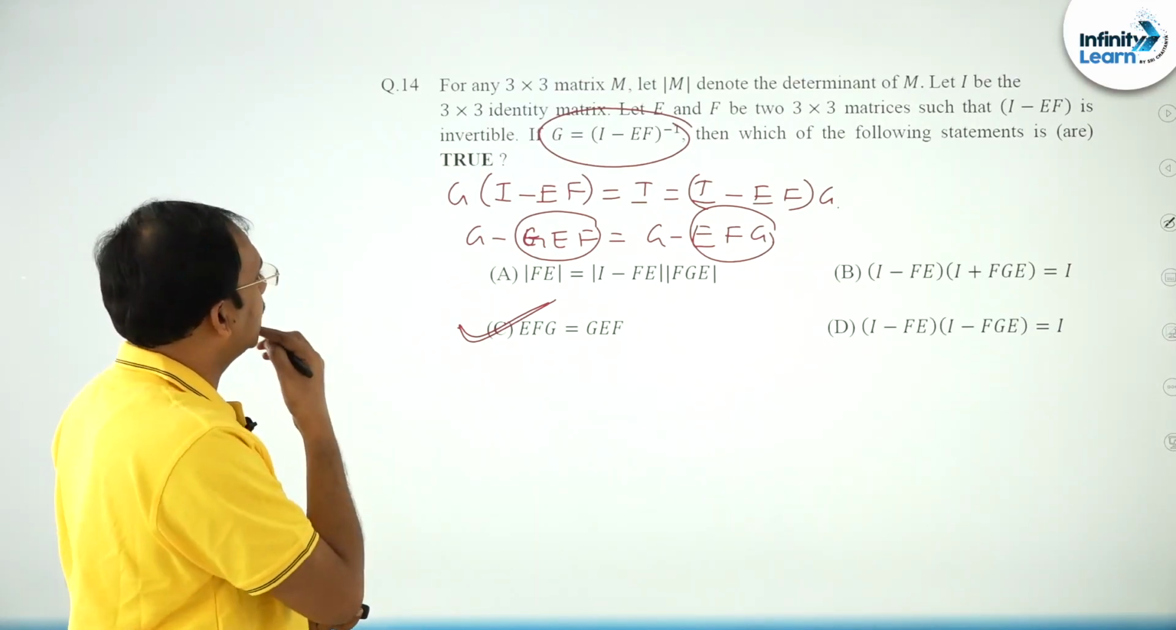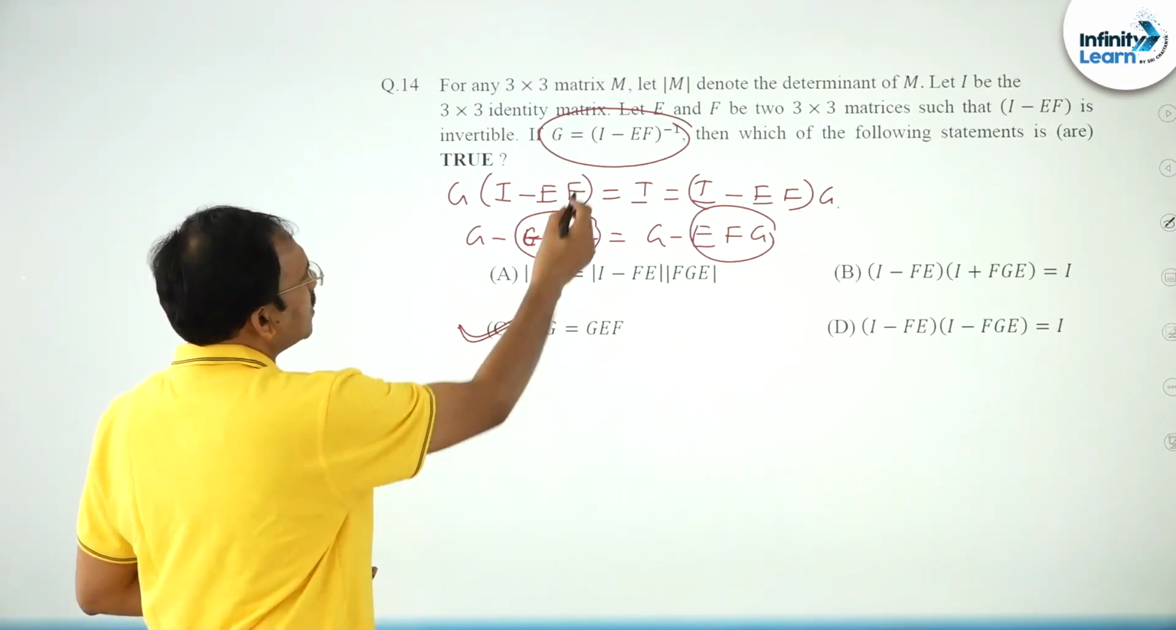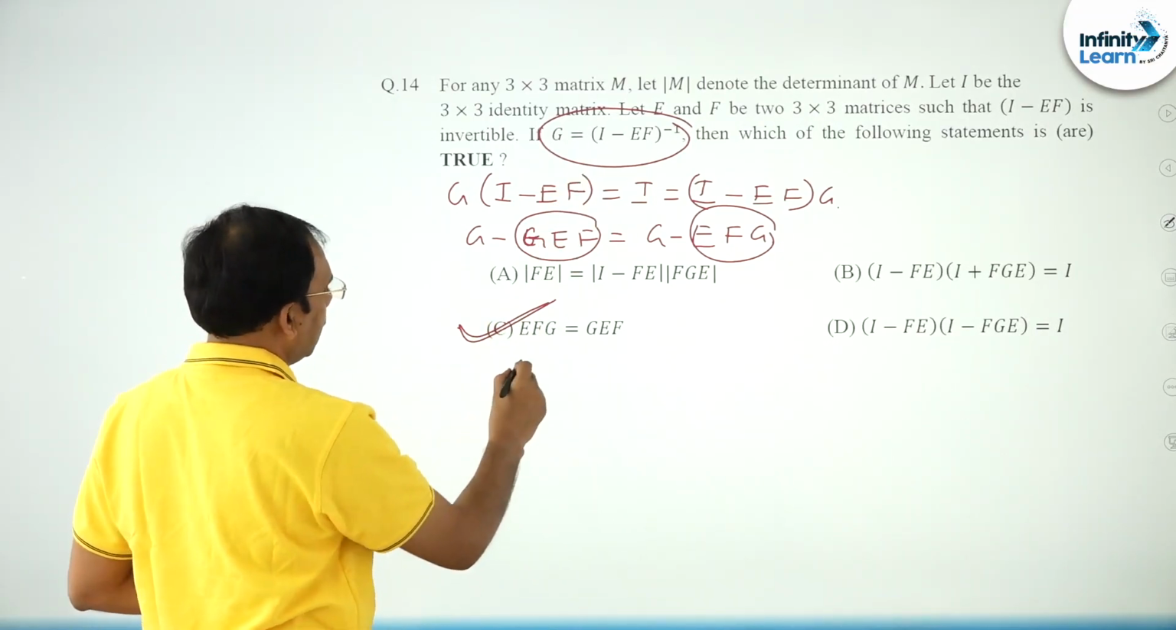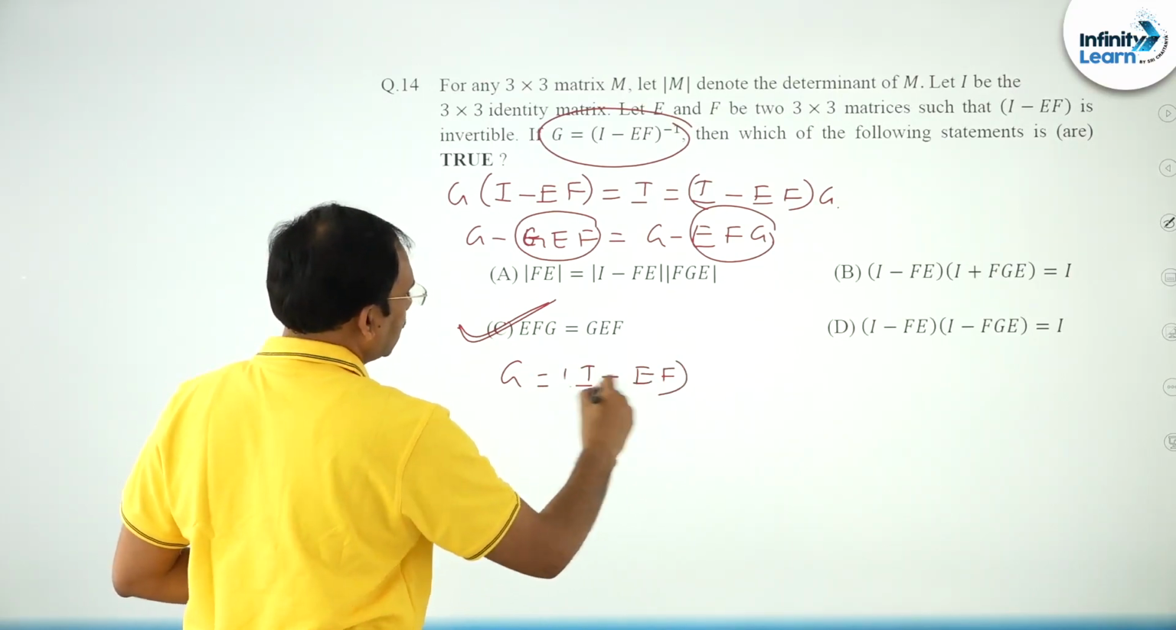Second one friends, you see you consider G is equal to I minus EF whole inverse.